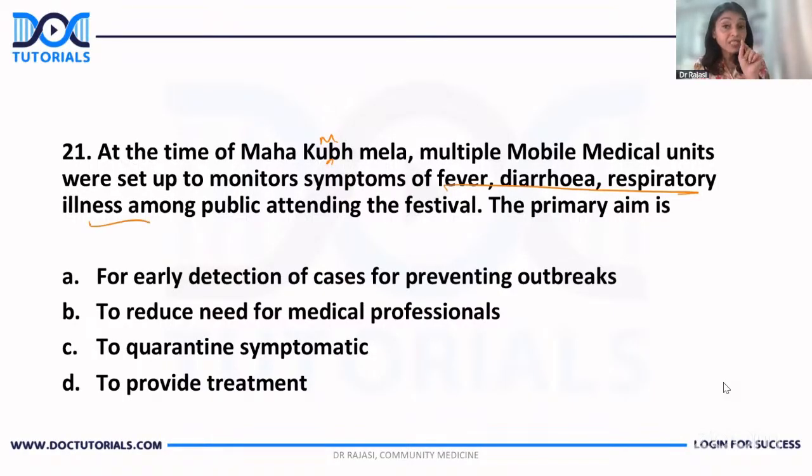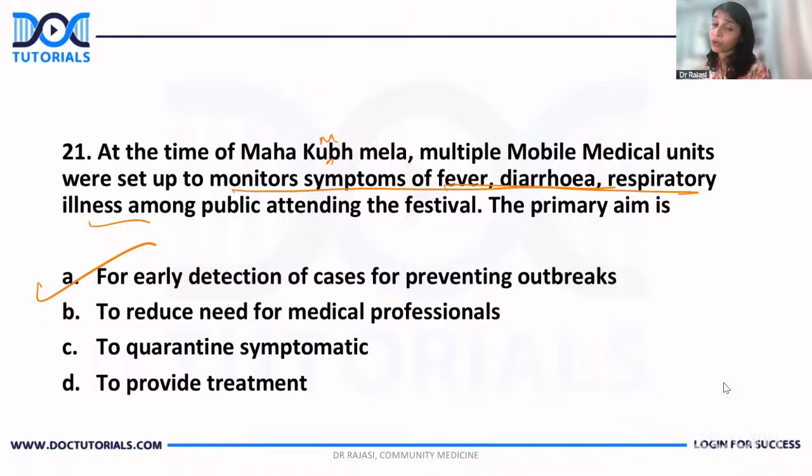Because once this disease breaks out, that can lead to an outbreak, especially when there is crowding. When public people are coming together, even 1 or 2 diseases can spread like anything. So early detection of cases for preventing outbreak is the primary aim. It is clearly said that they are monitoring the symptoms of fever, diarrhea, respiratory illness.